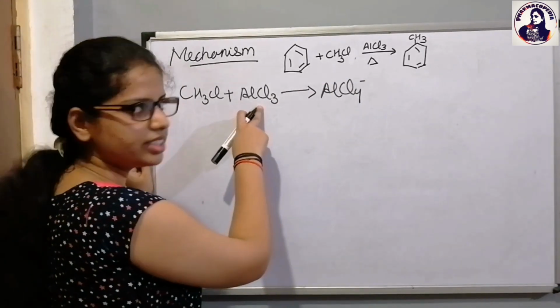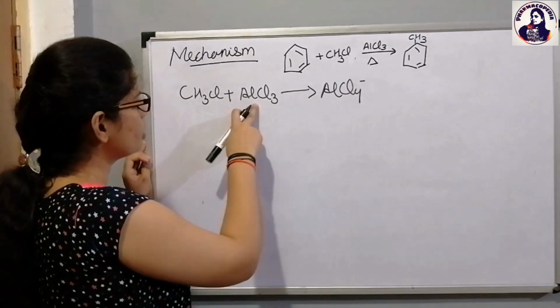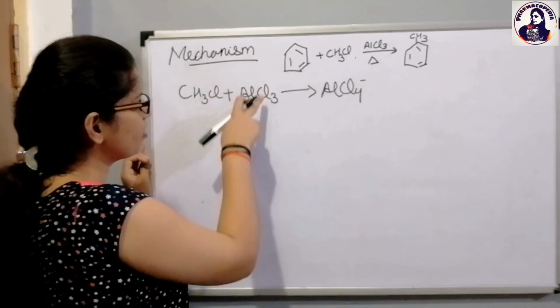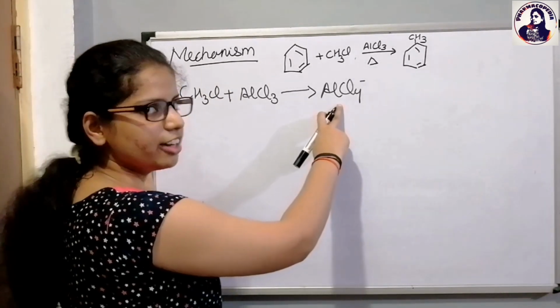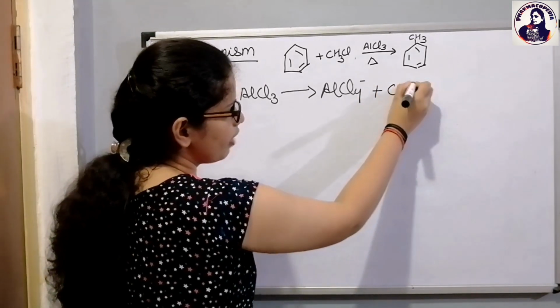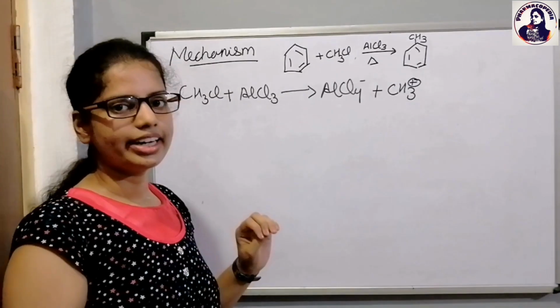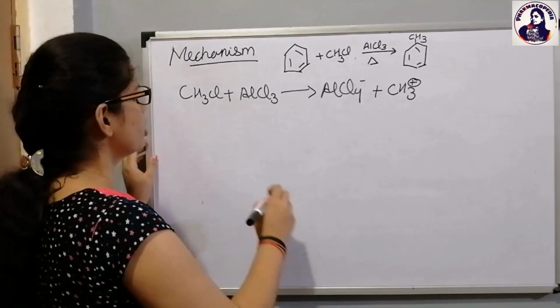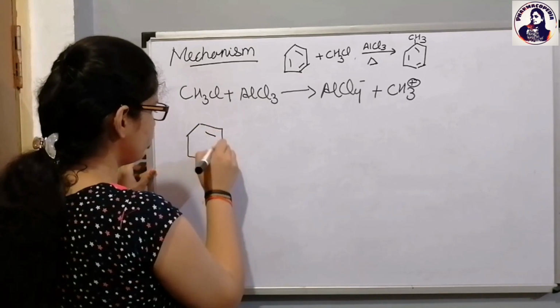Because the AlCl3 is a Lewis acid, so इसको इलेक्ट्रॉन की जरूरत है और इसकी जरूरत को कौन पूरा करेगा? क्लोरीन. Chlorine will be giving its electron to the AlCl3. As a result, what it forms is AlCl4 minus, generating the electrophile. And this CH3 will be acting as an electrophile. Okay. So now please understand the mechanism carefully.